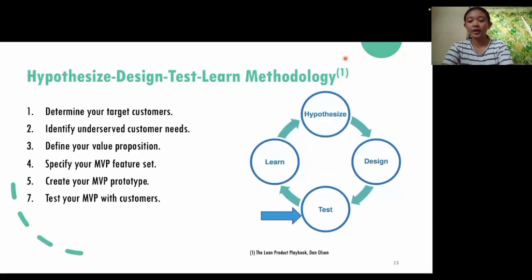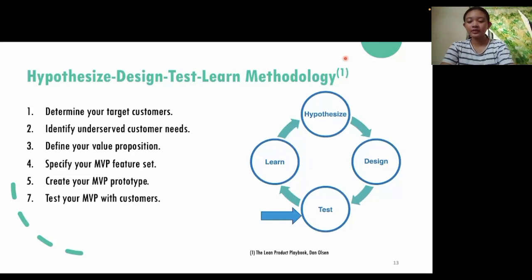Now let's move on to the hypothesize, design, test, learn methodology. So what is hypothesize? Here, we should determine the target customer, identify underserved customer needs, and define your value proposition.